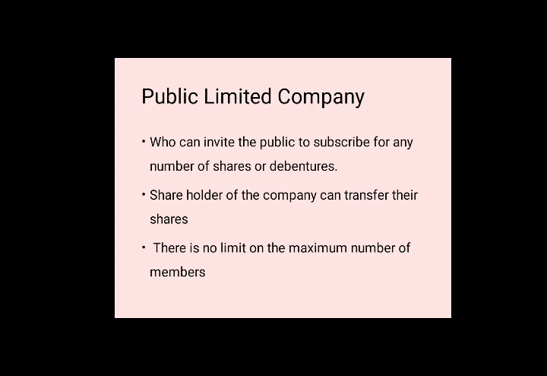A company is called a public limited company when it invites the public to subscribe for any number of shares or debentures. Shareholders of the company can transfer their shares. So in the case of a public limited company, the shareholders can transfer their shares. There is no limit on the maximum number of members.